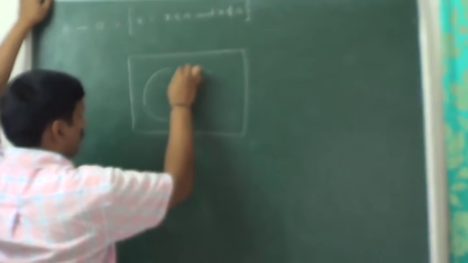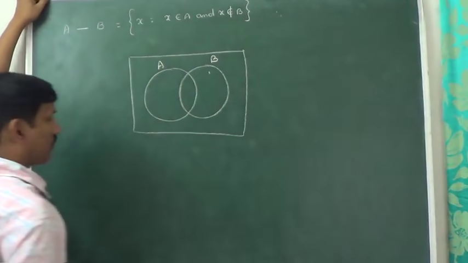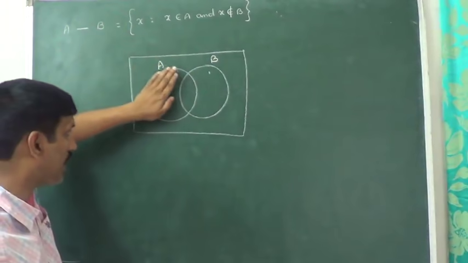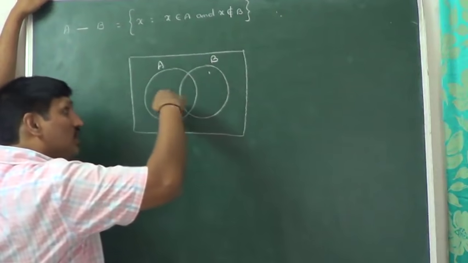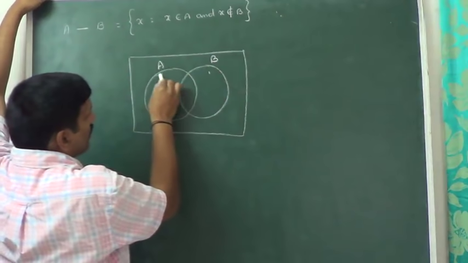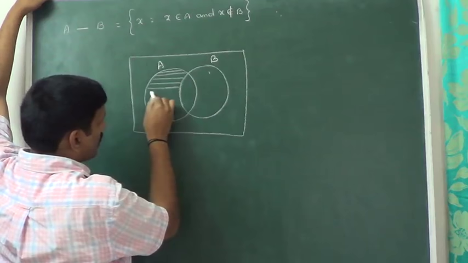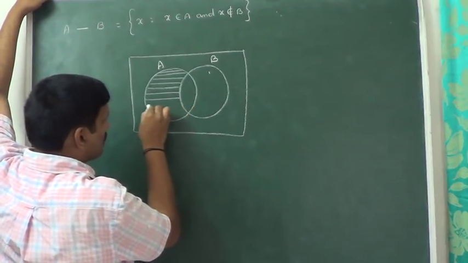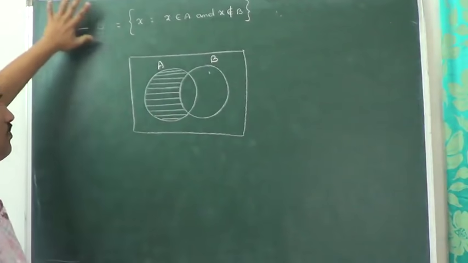That's what A minus B is: x such that x belongs to A and x does not belong to B. This is the representation using a Venn diagram. This is the set A and this is the set B. What we are saying is x has to be present in A but not present in B. That's why from A, the portion of B is removed.